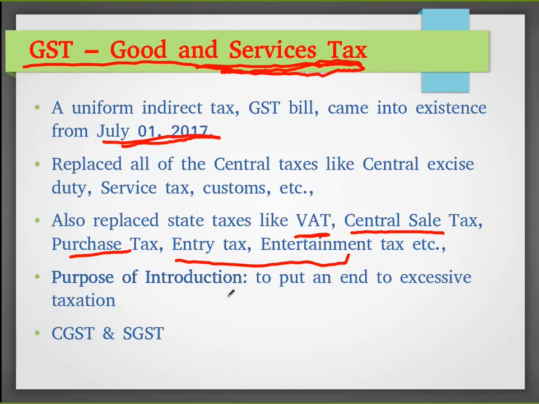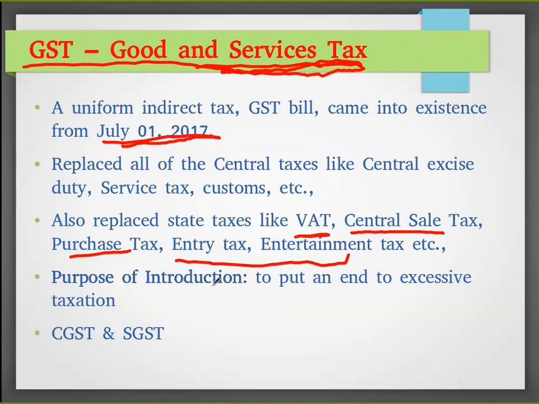So why have they introduced it? When a commodity is manufactured, it has to go to different places. For example, for manufacturing a cell phone, it has to go around 2 or 3 states. When it goes to 3 states, they will collect entry tax, central sales tax, value added tax, purchase tax and sales tax, like that.